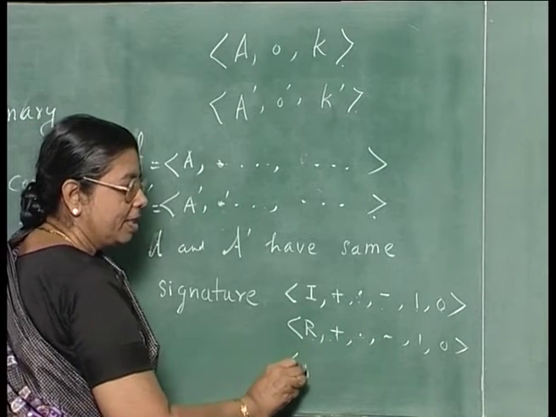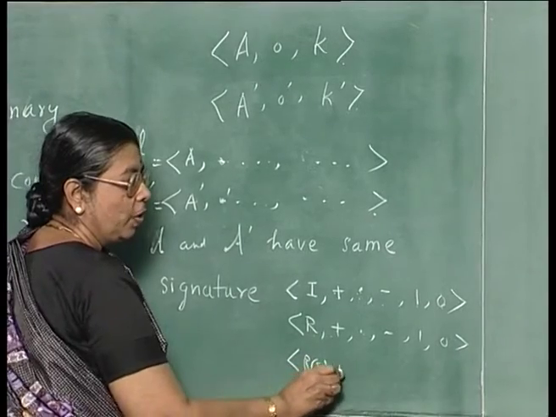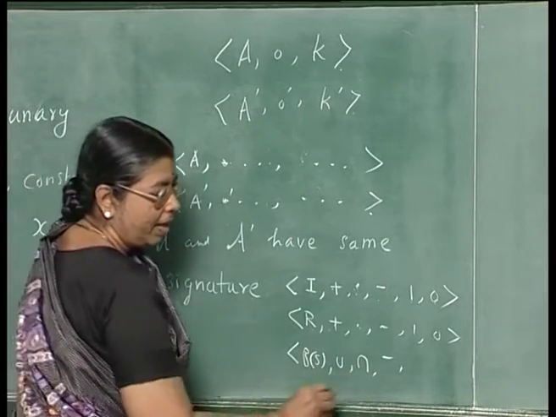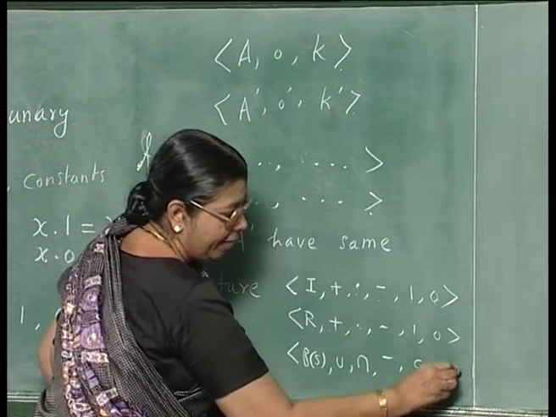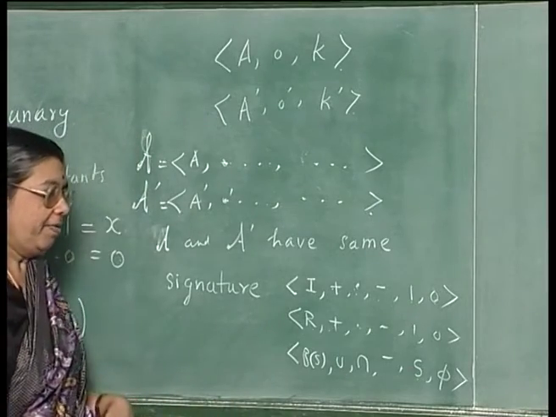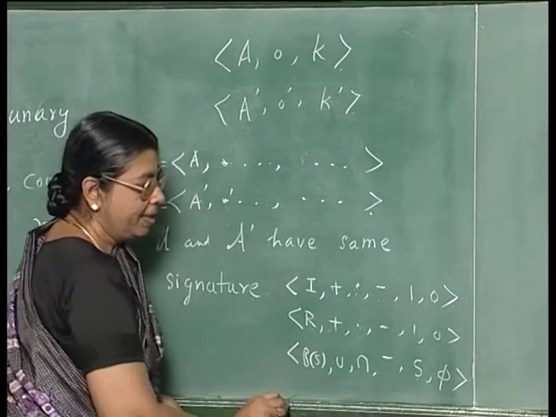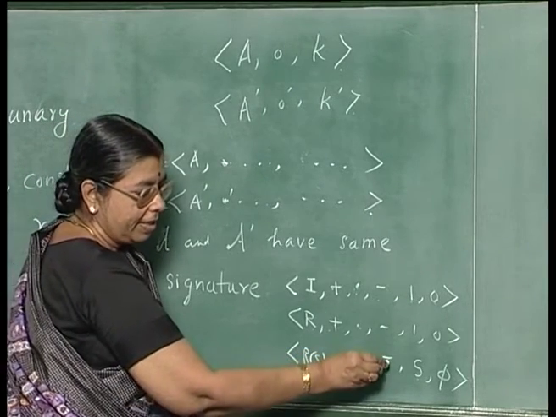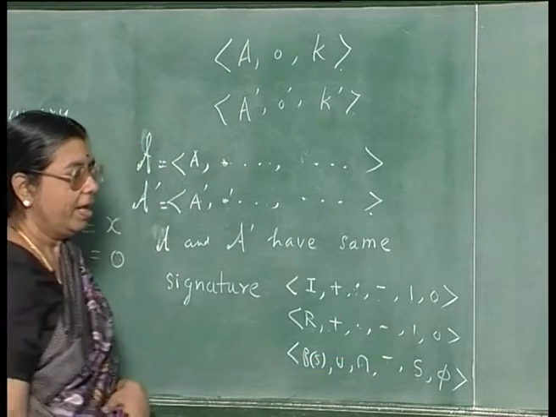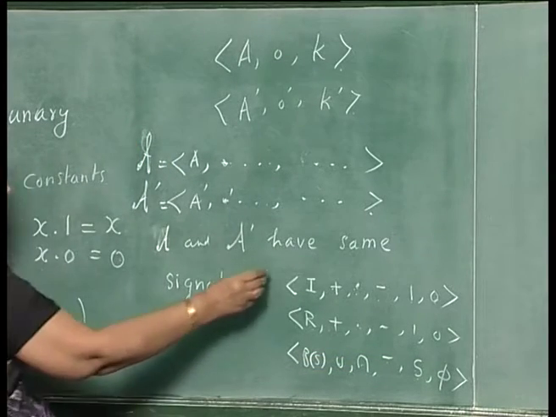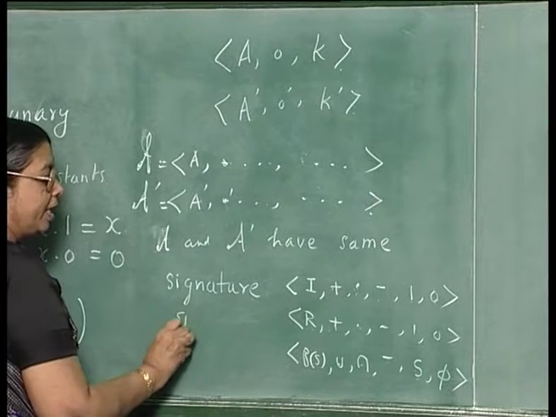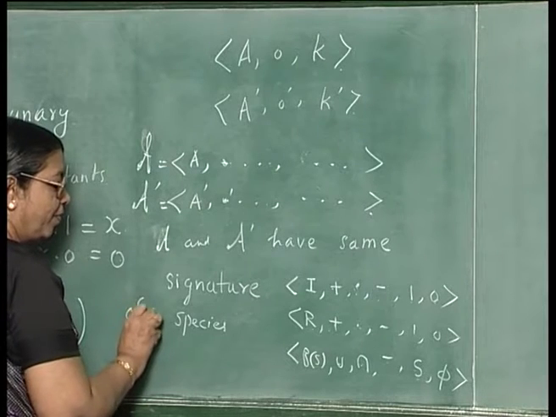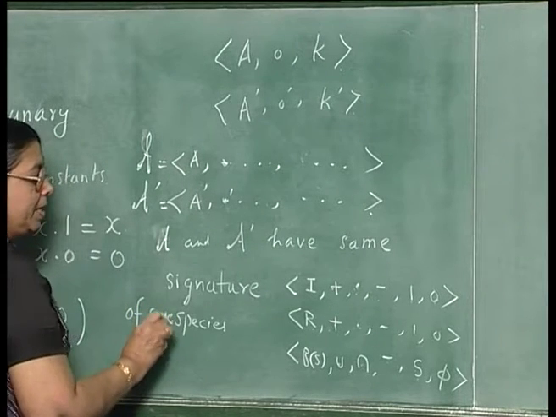You can also consider the power set of a set S, union operation, intersection operation, complementation operation, then S and phi, the whole set and the empty set. Again, this has got 6 components. This is the carrier of the algebra. These two are binary operations. This is a unary operation, 2 constants are there. So, all these have the same signature, and are said to be of the same species.